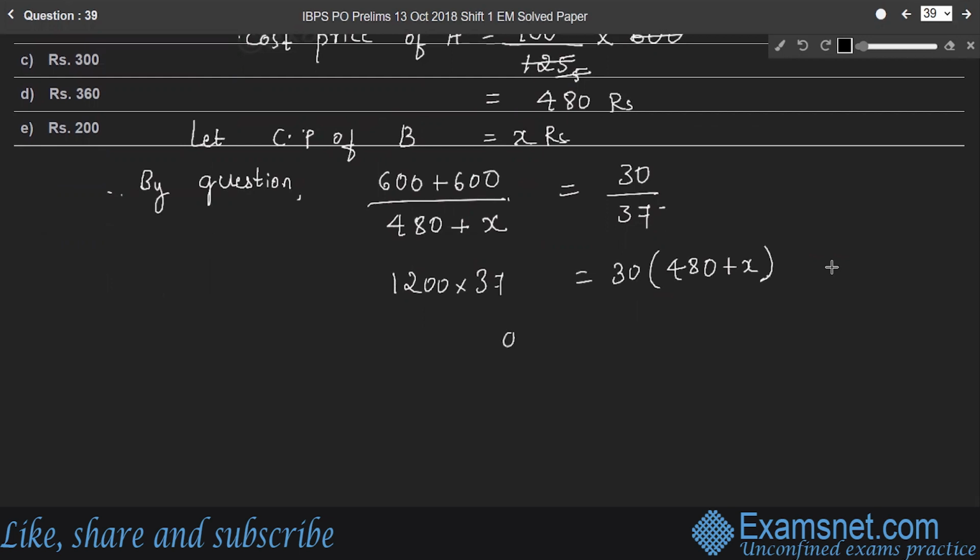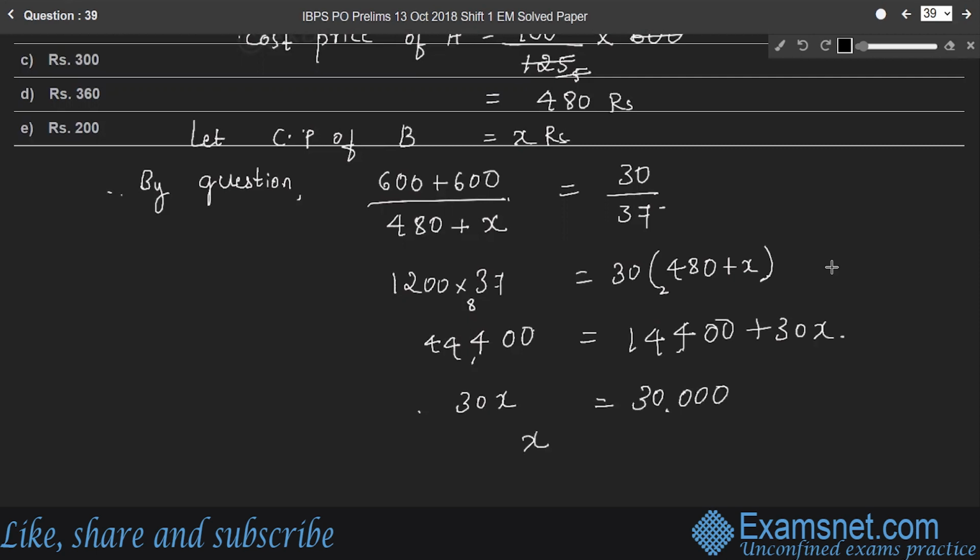So here the LHS will be 44,400, which is equal to 14,400 plus 30x. Therefore, 30x will be 44,400 minus 14,400, which is 30,000. So the value of x will be 1,000.